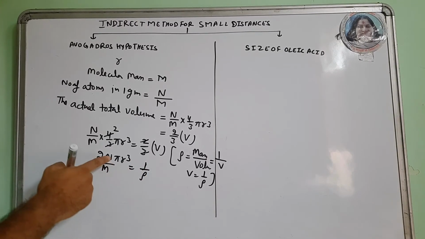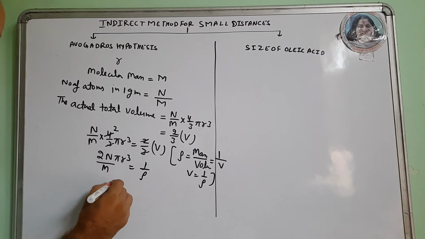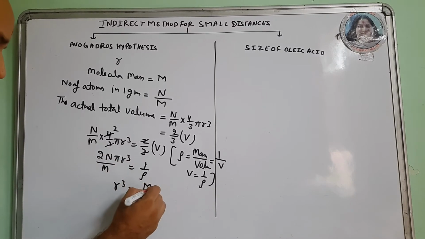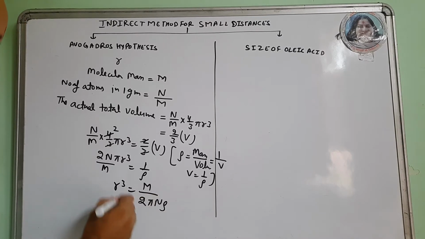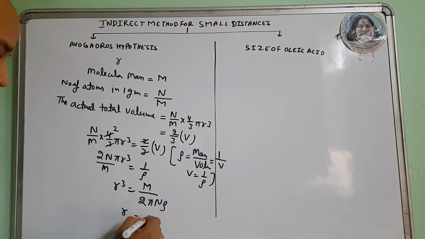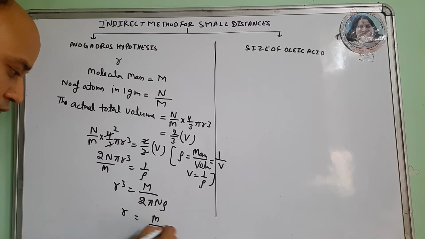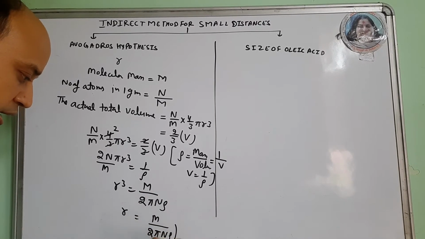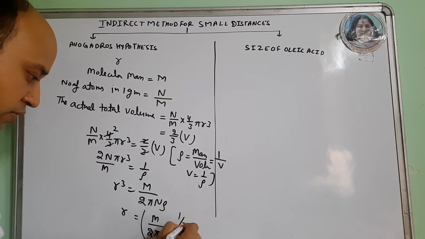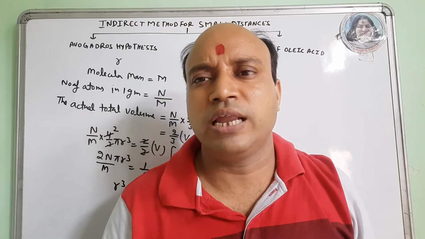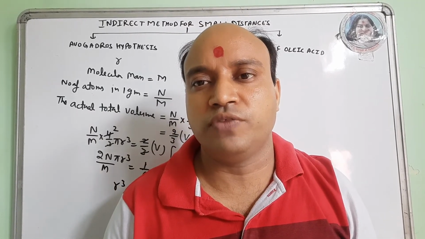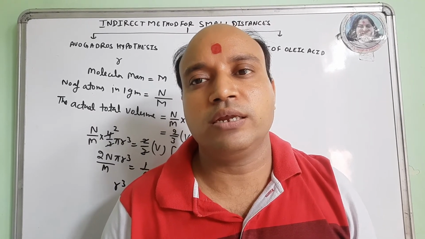So now r cube is M upon 2 pi N rho. Now the radius r, that is the approximate radius of the gaseous molecule present in the container, is M upon 2 pi N rho to the power 1 by 3. So you find this very simple method to calculate the approximate radius of the gaseous molecule in the container.